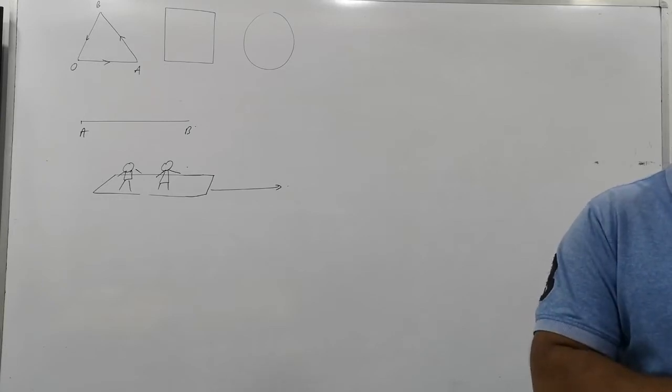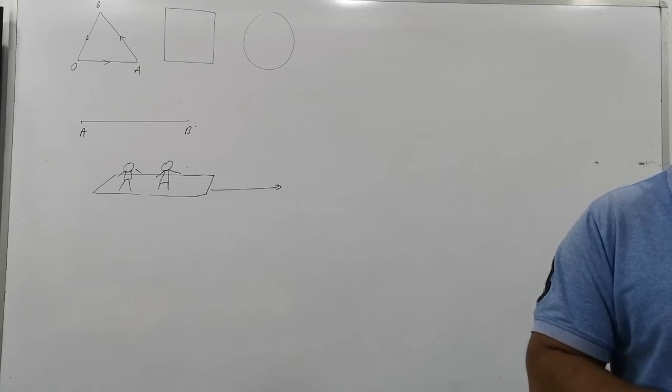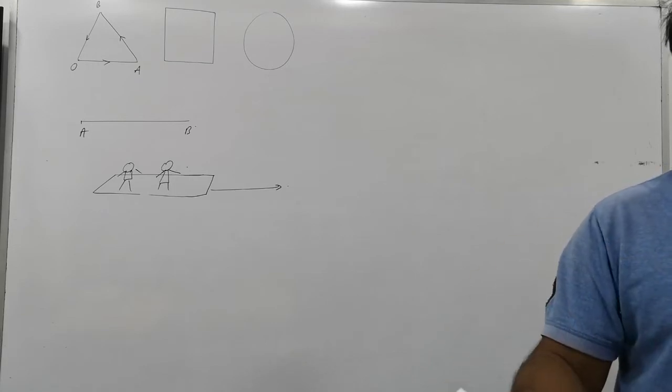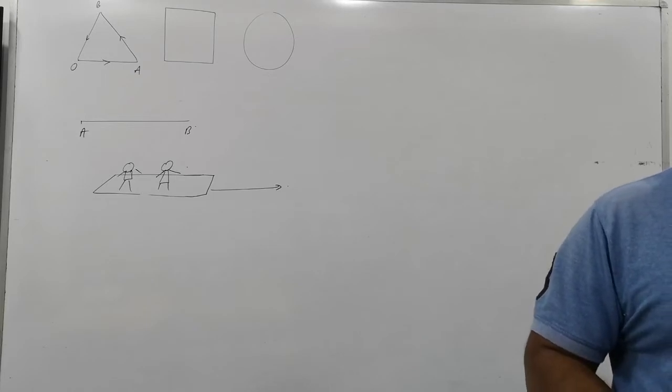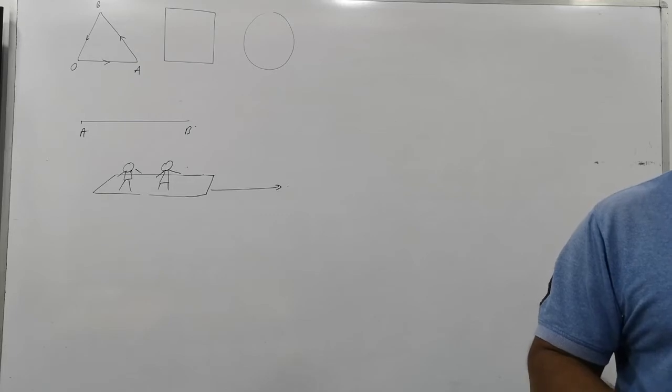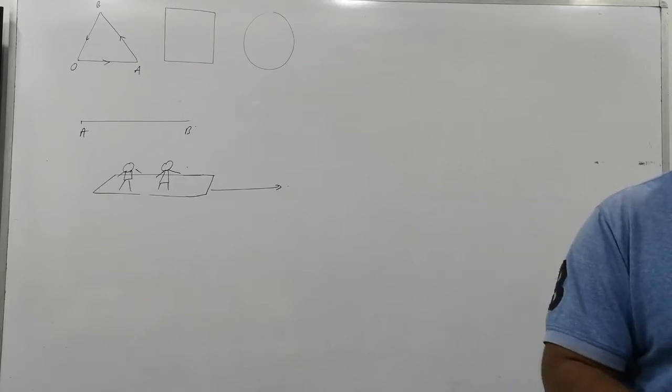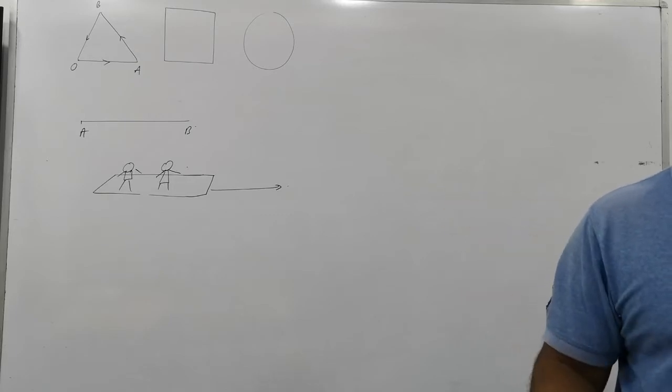At equal time they travel equal distance. So will you appear in motion to your friend, or will your friend appear in motion to you? Obviously no. Why? Because you both are in motion. You both are in motion, as you are both at rest with respect to each other. Is that clear?